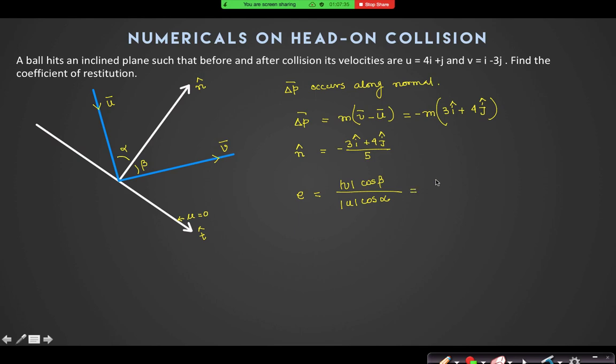Now, how do I find mod v cos beta? V dot n cap. V dot n cap is nothing but mod v cos beta. Yes or no? Yes, sir. And what is mod u cos alpha?